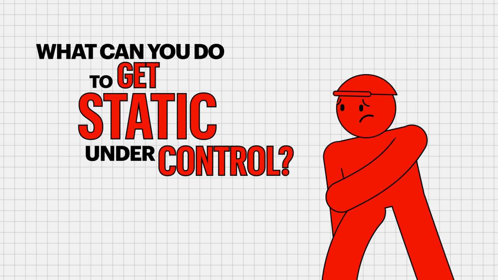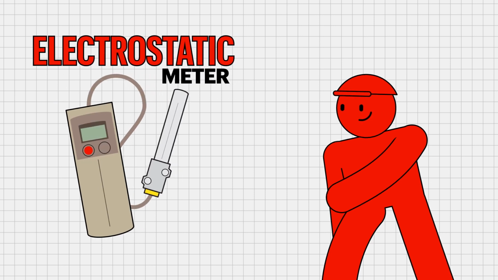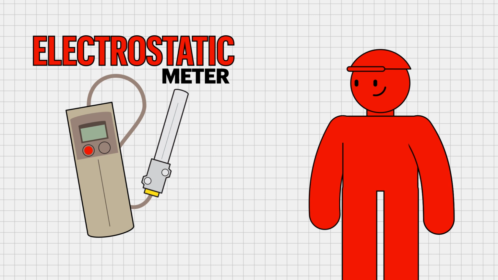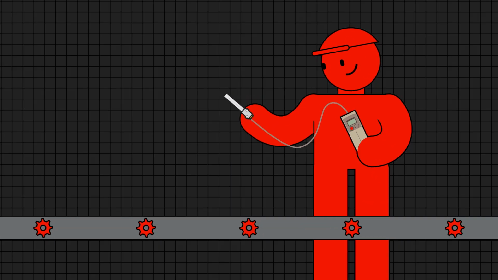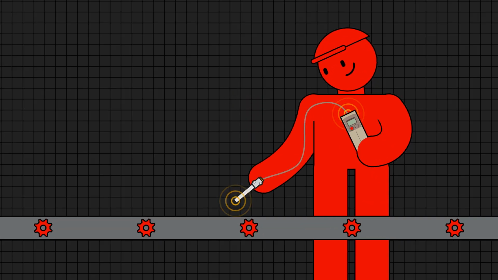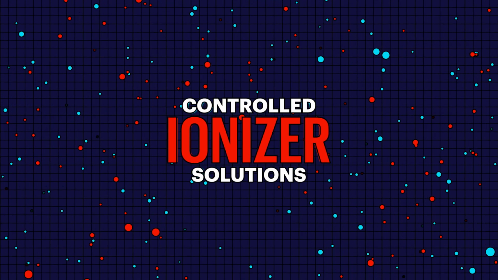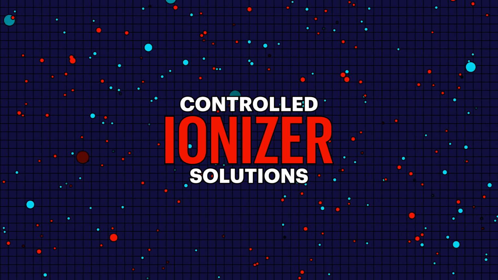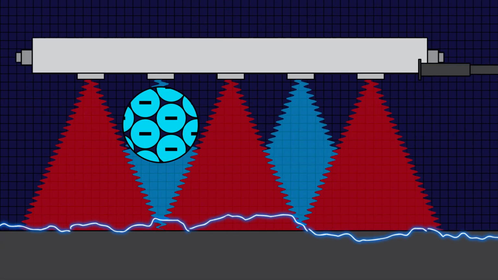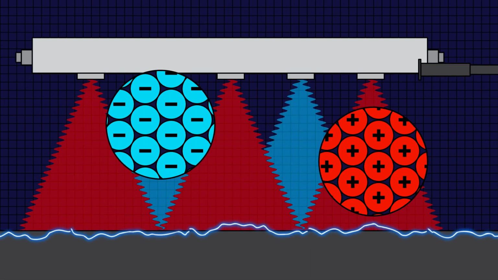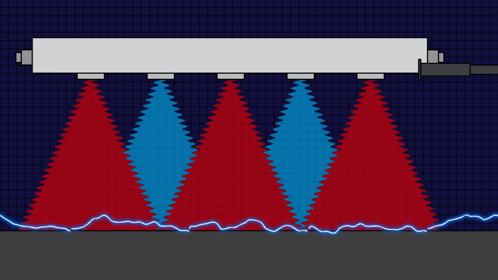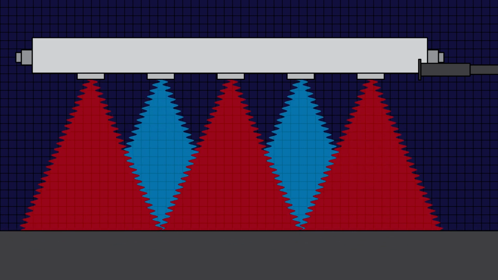You can start by adequately measuring the electrostatic charge of an object with an electrostatic meter. Once you've found a static charge, increase safety on your factory floor by combating static electricity with controlled ionizer solutions. Static ionizers emit negatively and positively charged ions, reducing static charges to low and harmless levels.